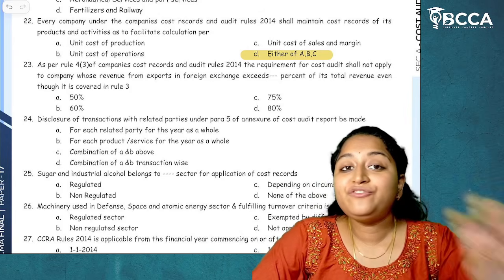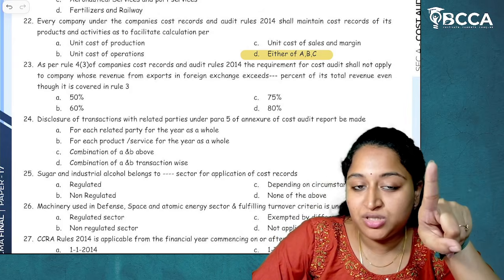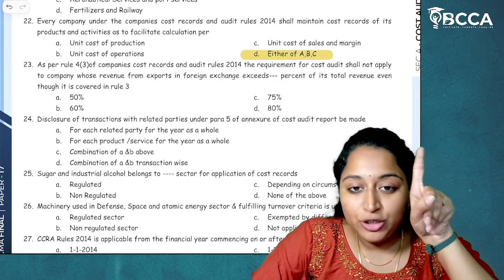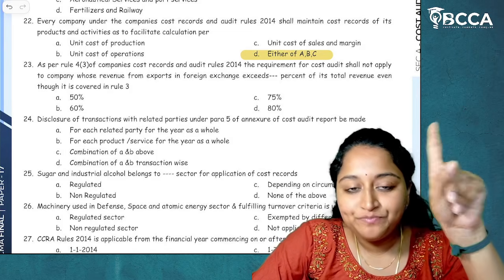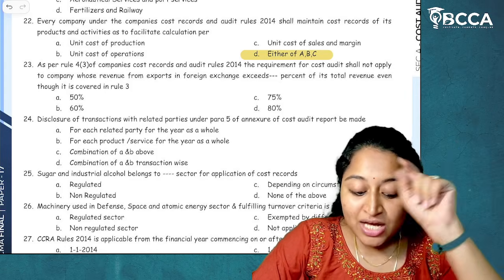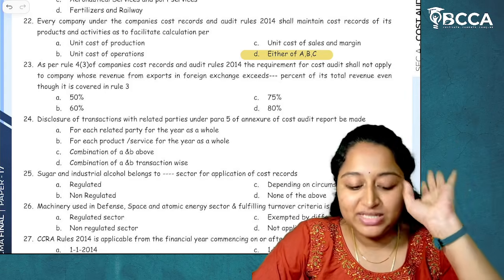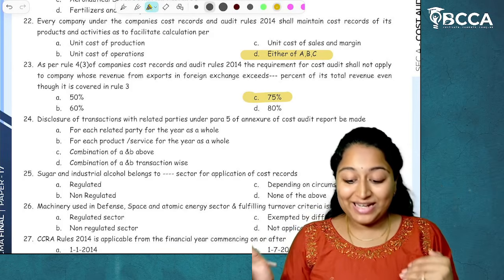In Rule 4, we have 3 exemptions. First exemption, if revenue from exports, which means foreign exchange revenue, is more than 75% of its total revenue, then it need not go for cost audit. That question has been tested here. So the answer is 75%. I hope I have given you the clarity.